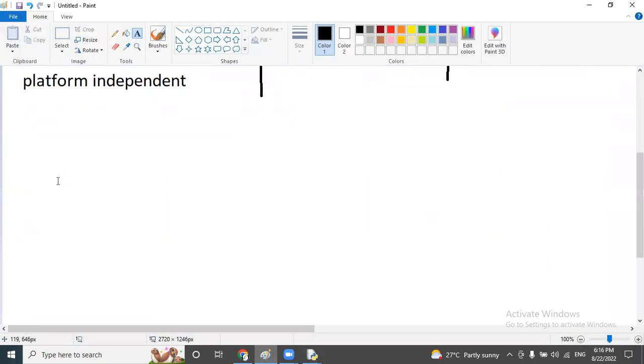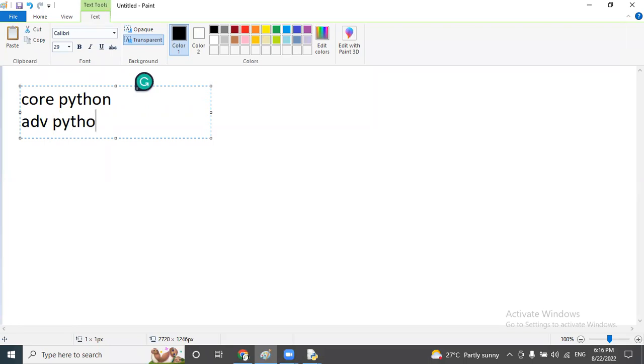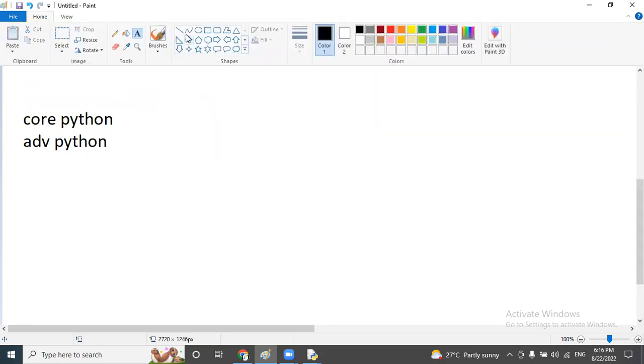And coming back to Python, Python is completely divided into two parts. The first one is core Python. The second one is advanced Python. So in core Python, we cover all the basic concepts from scratch onwards, like how to write the program, how to write the conditions, how to write the logics. Everything we are going to discuss under core Python only.